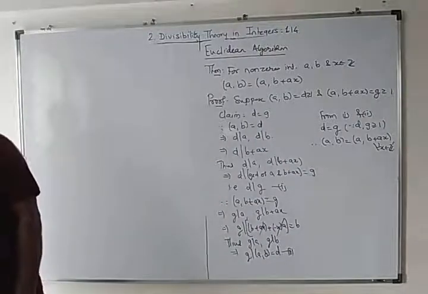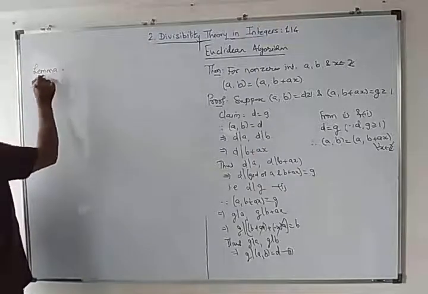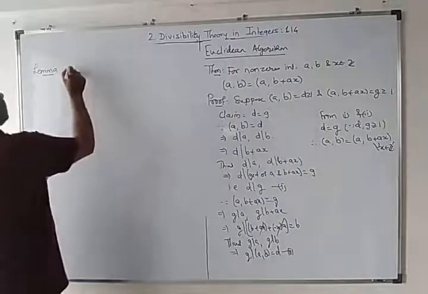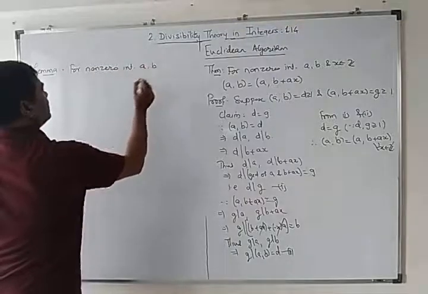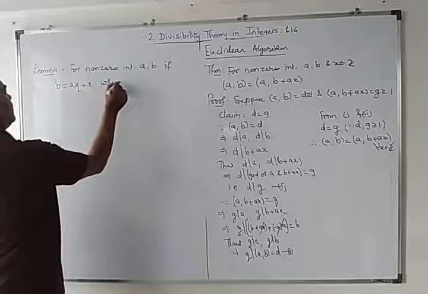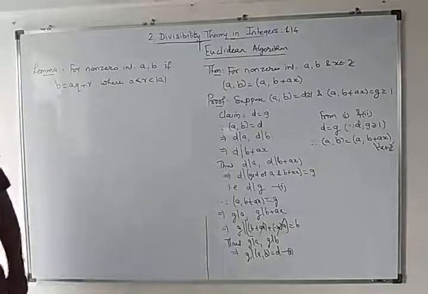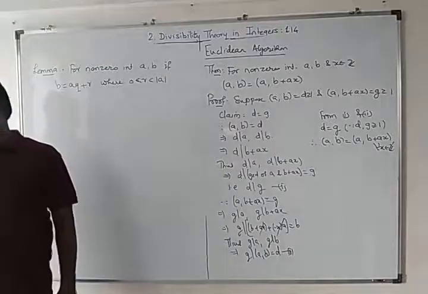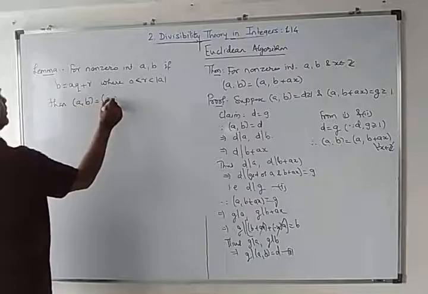Next one, lemma. For non-zero integers a, b, if b is equal to aq plus r, where 0 is less than r is less than mod a, then GCD of a, b is equal to GCD of a, r.